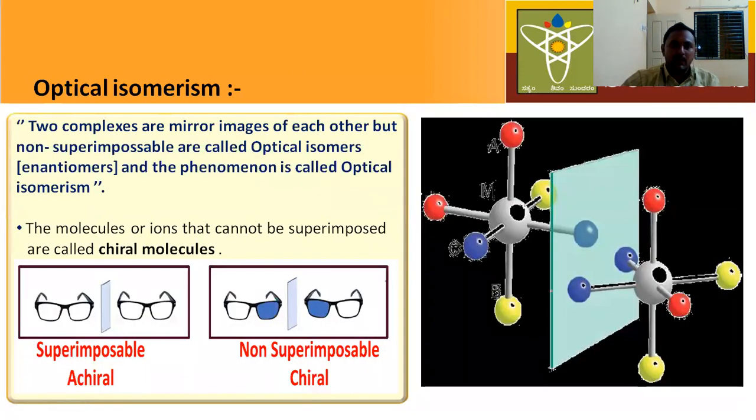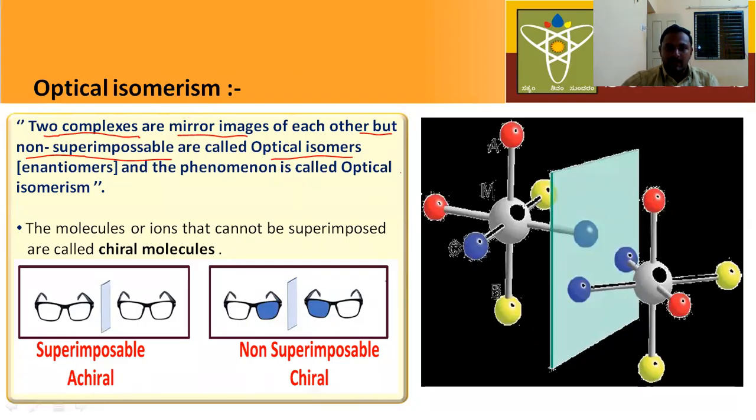Next, let us discuss optical isomerism. What is optical isomerism? Two complexes are mirror images of each other, but they are non-superimposable. These are called optical isomers. What are optical isomers? Two complexes that are mirror images of each other, but non-superimposable.